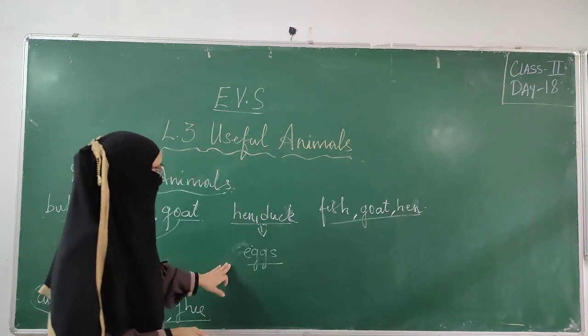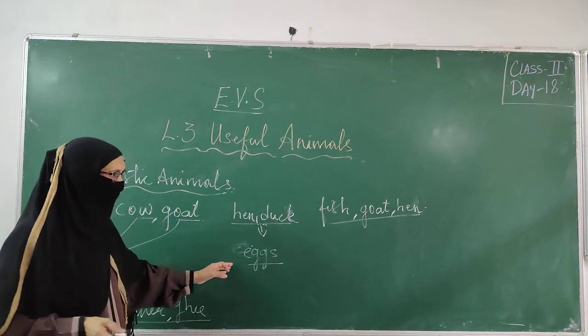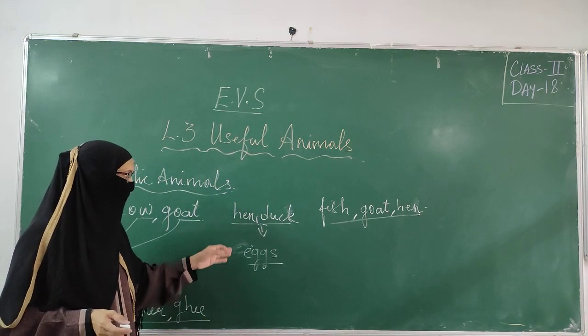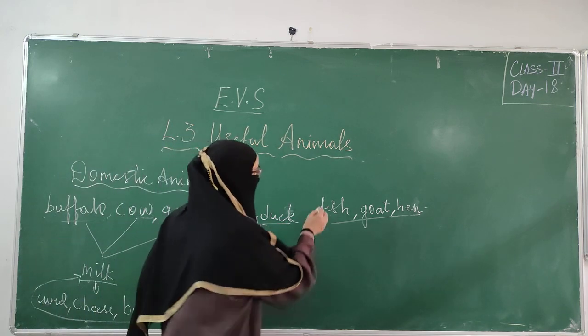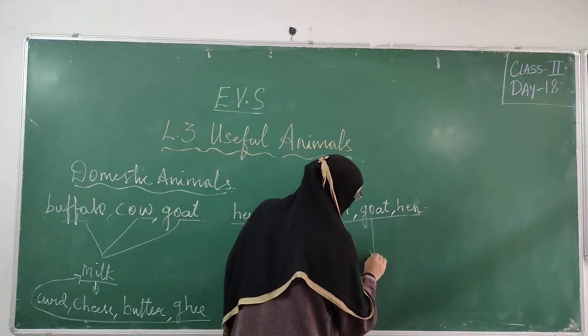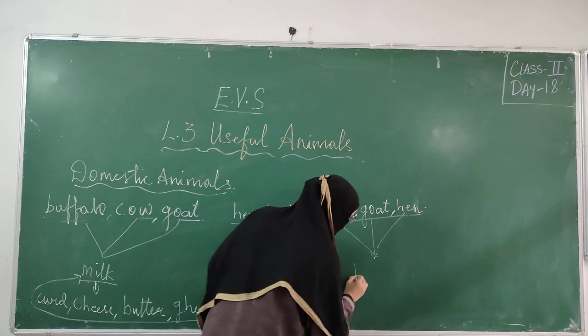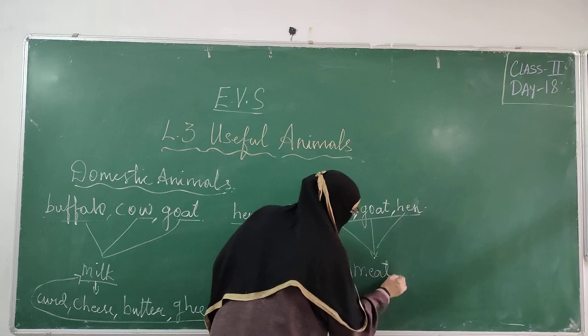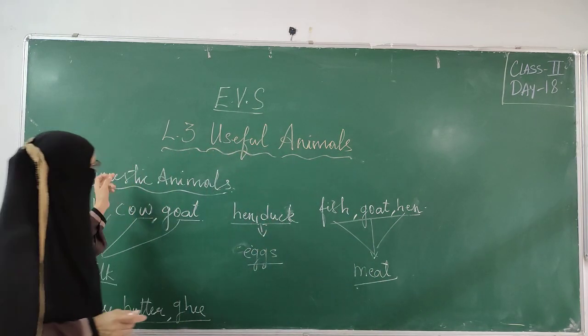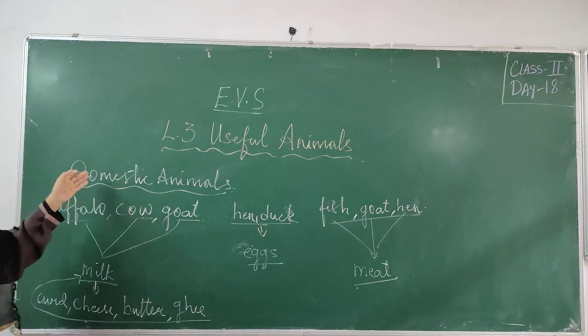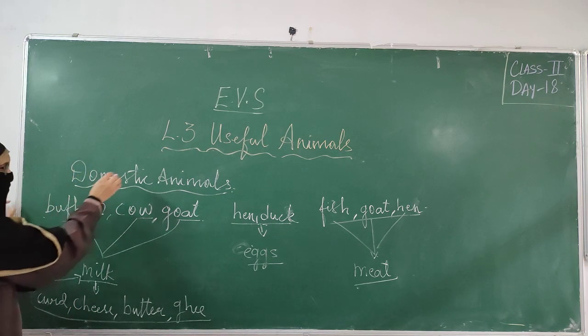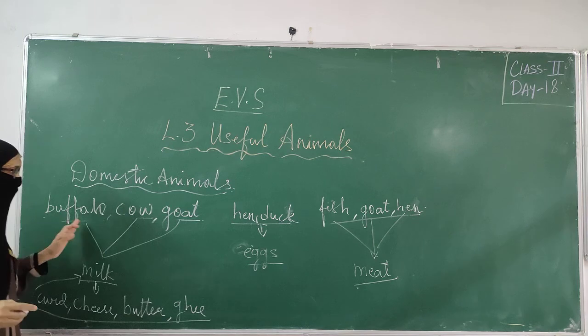So, these animals give us eggs which we eat. That is the food product we are getting from hen and duck. Besides that, we get meat. What do we get from these three animals? We get meat. So in this way, the domestic animals which we keep in our farms or in our houses are useful to us.